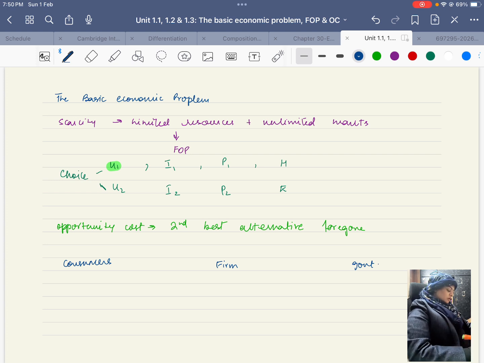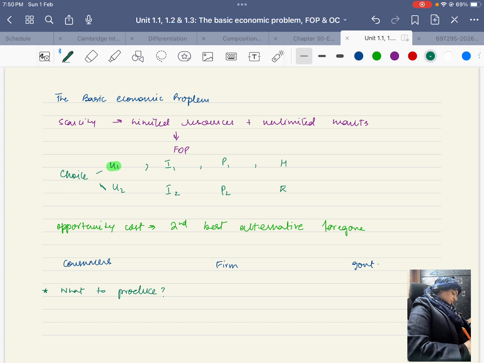When we look from the viewpoint of firms and the government, there are three fundamental questions that they ask themselves while making choices. What are the three fundamental questions? The first is: what to produce? Here they will have an opportunity cost, whether to produce good 1 or good 2, service 1 or service 2.